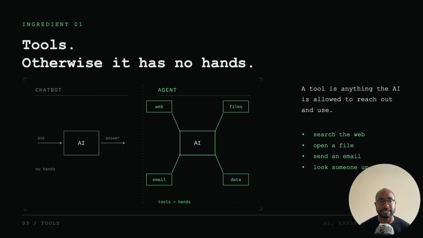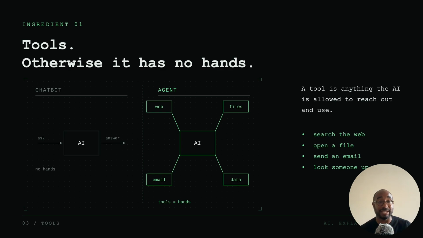So the first thing to consider is that when you type a question into ChatGPT or Claude, one thing happens. Words go in, words come back, and then it stops and waits for you. So if you ask it to book a flight, it'll probably tell you which airports you can fly from, the flights that go from there, the regularity of those flights, the destinations. It'll probably give you a whole list of things, how to even book the flight. But it won't book the flight for you because it hasn't got any hands to do it. And that's the first ingredient. And that ingredient we call the tools.